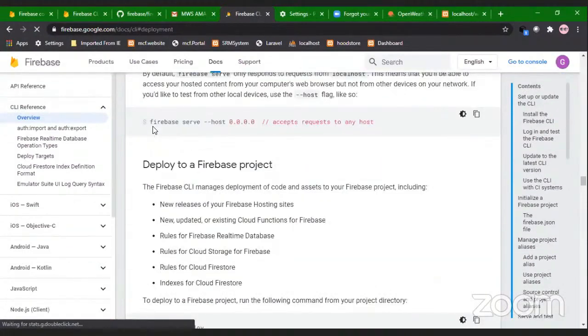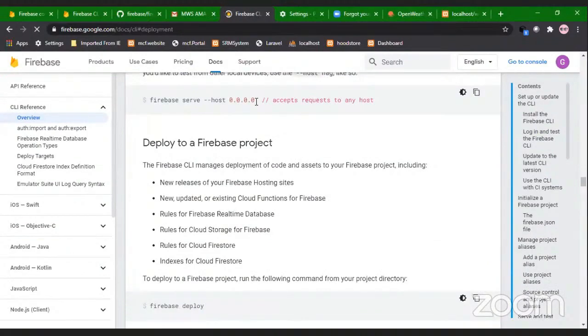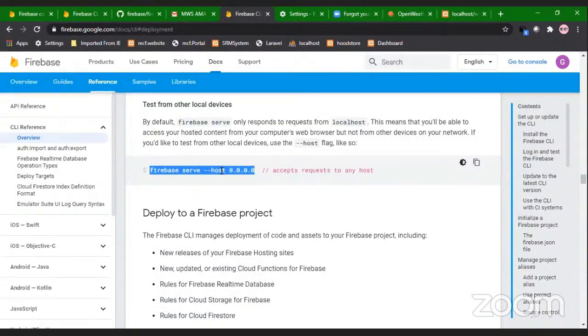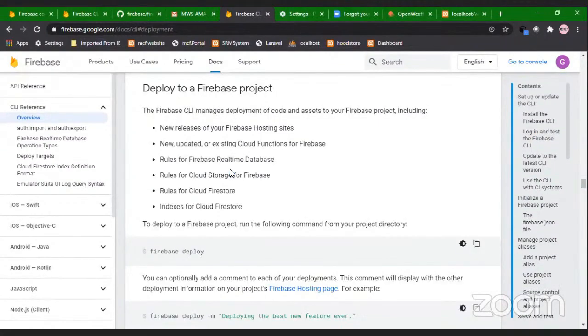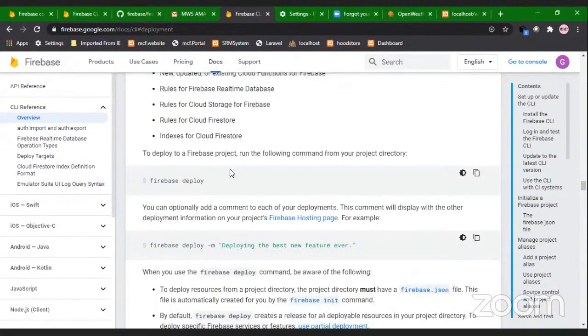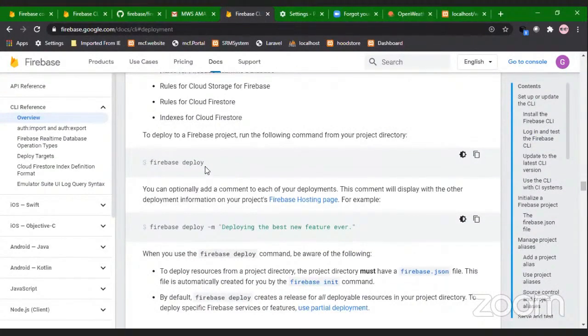Then you can also serve your projects on any host or on any machine using firebase serve --host. Then you add the address you want to host to. The final thing is firebase deploy. You just type firebase deploy on your command line.